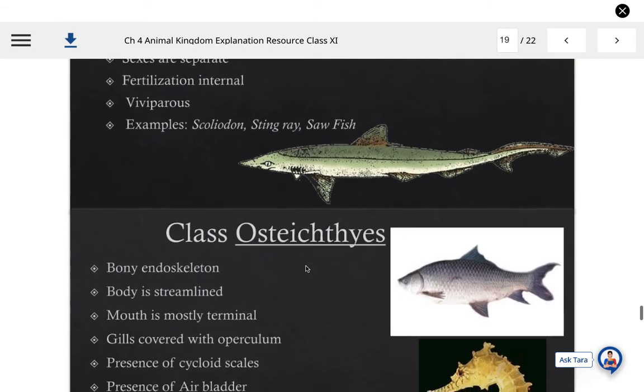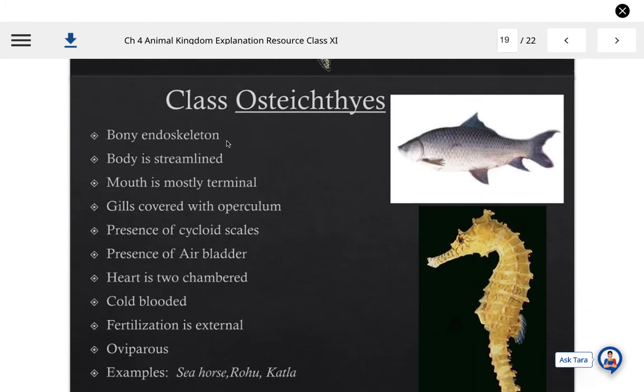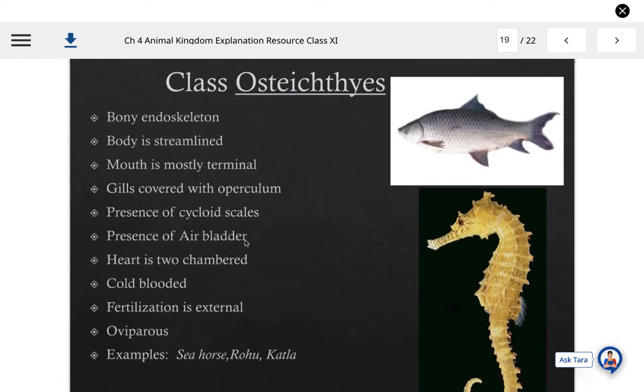Now come to the class Osteichthyes. Osteichthyes is the class of bony fishes. Due to the presence of a bony endoskeleton, they are known as bony fishes. Body is streamlined. Mouth is mostly terminal in position, as you can see here, and gills are covered with operculum, a flap-like structure over the gills. Presence of cycloid scales is another characteristic feature. Presence of air bladder is also there, and the heart is two-chambered. They are also cold-blooded. Fertilization is external.